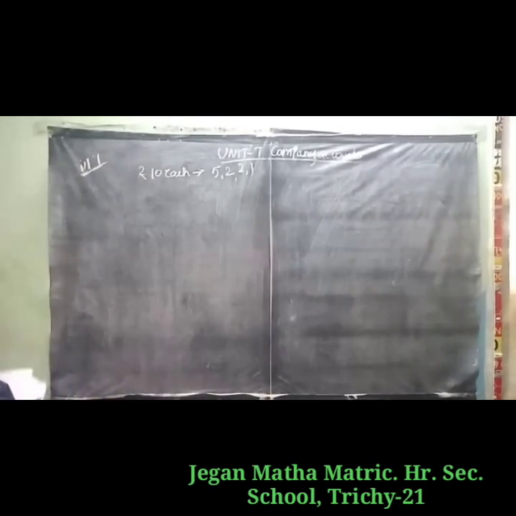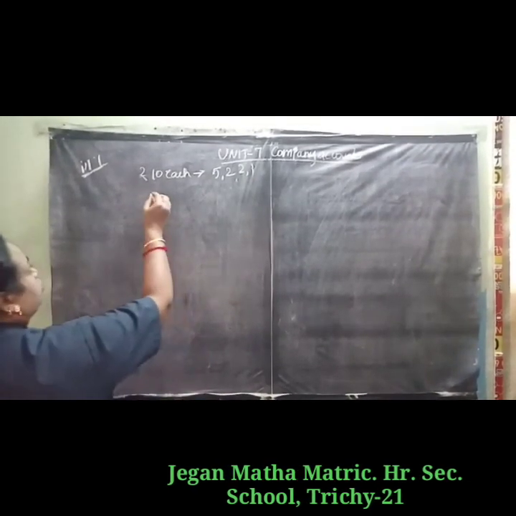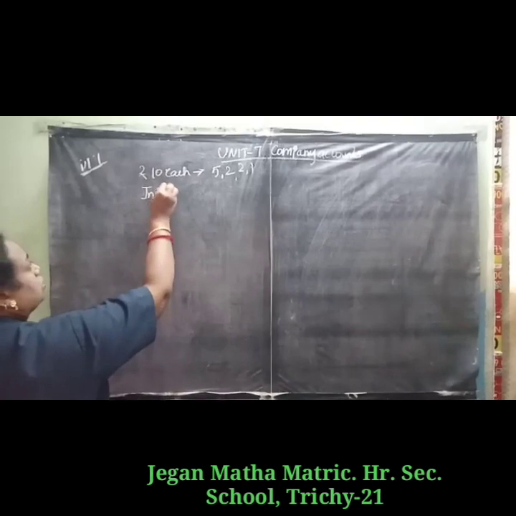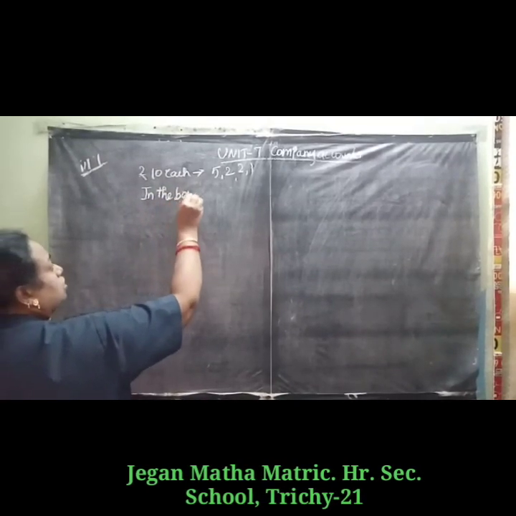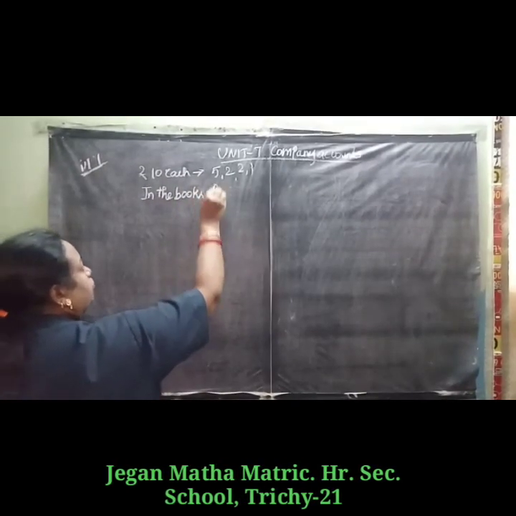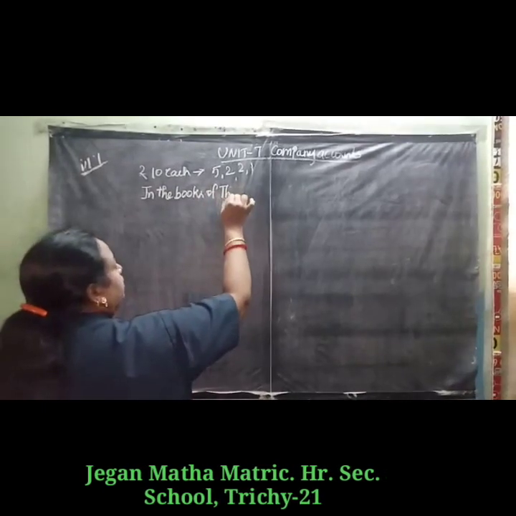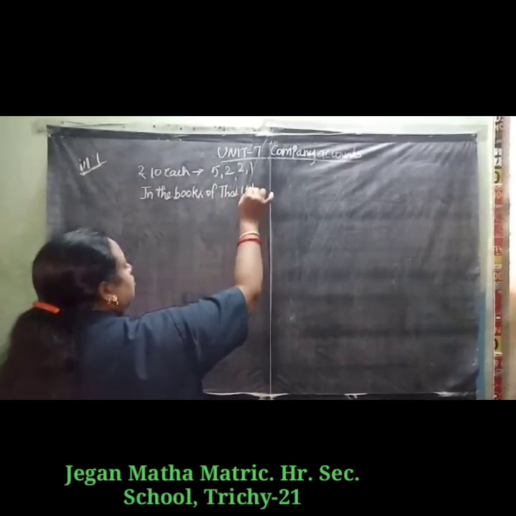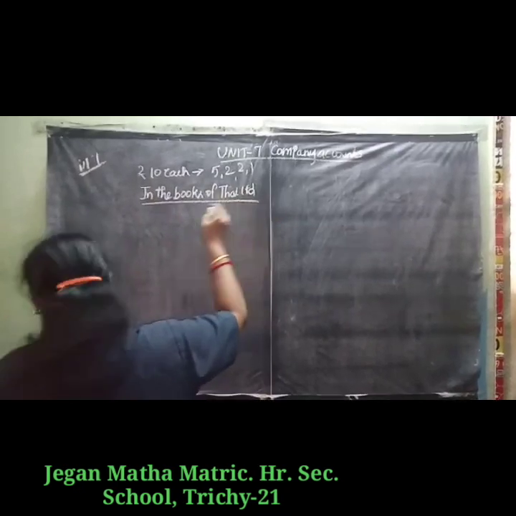So how to prepare the journal entries? First, in the books of Thai Limited, journal entries.